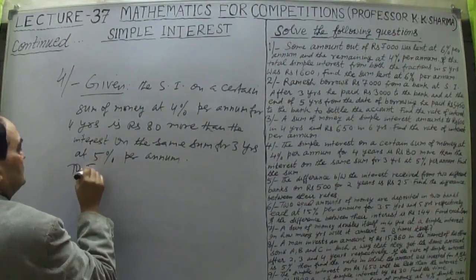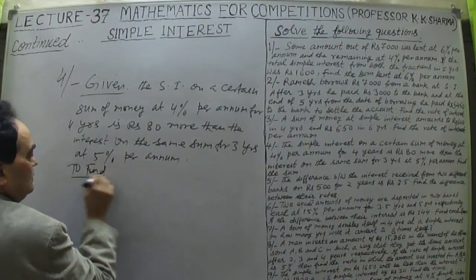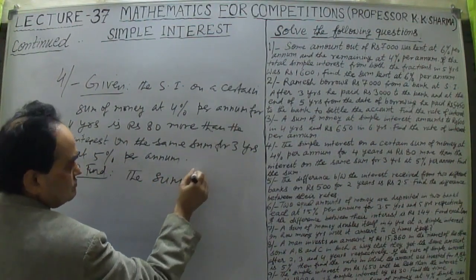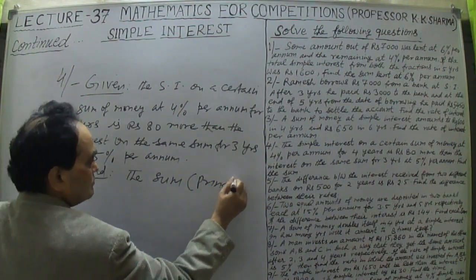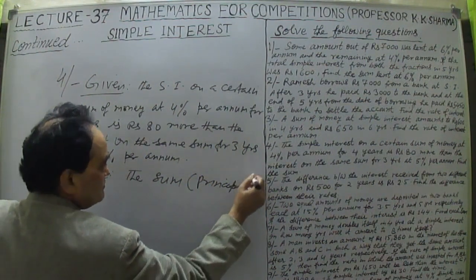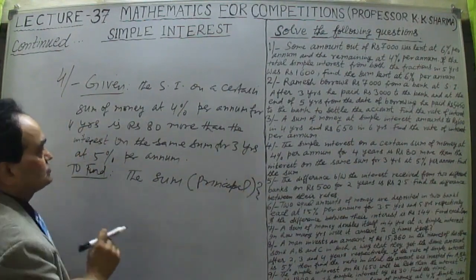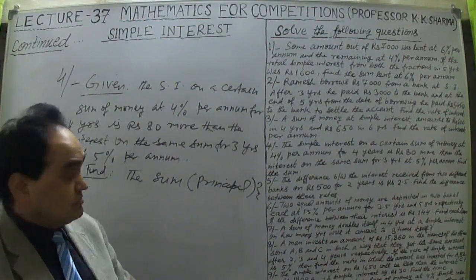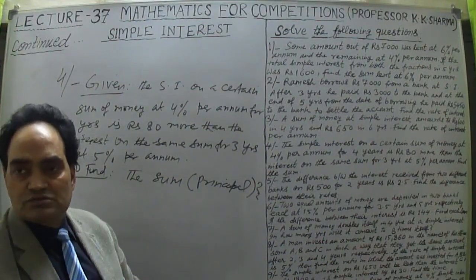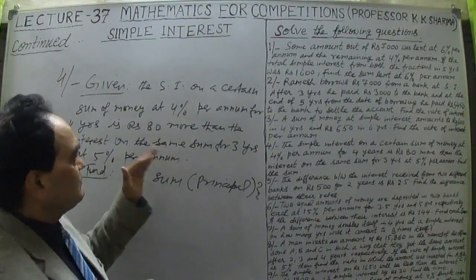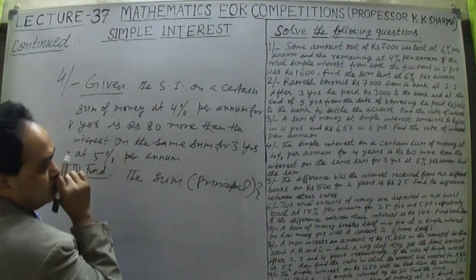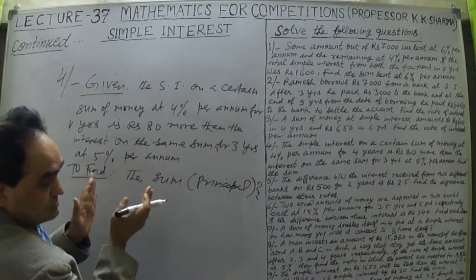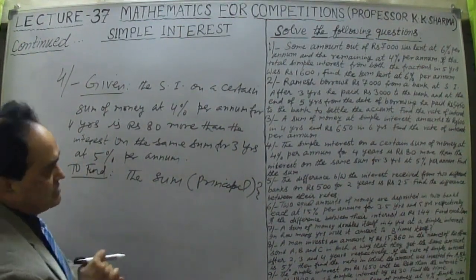You find the sum, the principal here. That is the question, right? So let me take the difference of the two amounts. The simple interest is the difference of this. What is the principal here? How do you find out simple interest? The interest calculated in both the cases, the difference is 80. That is the simple interest.